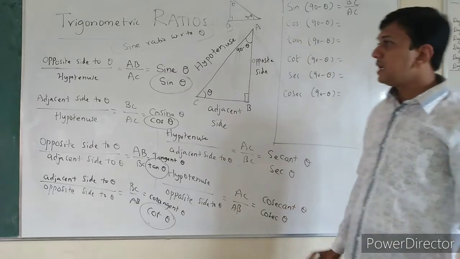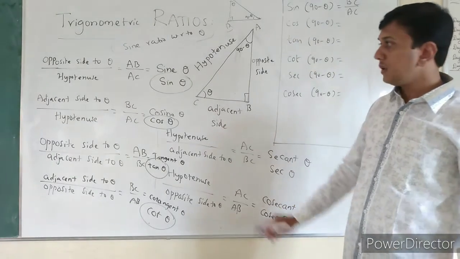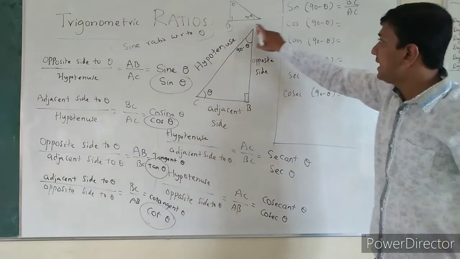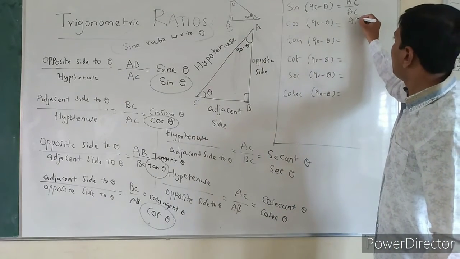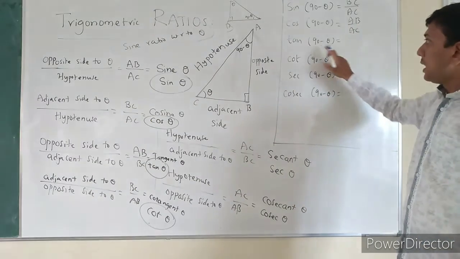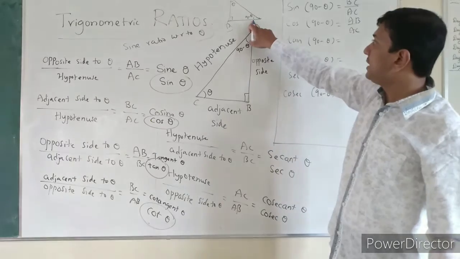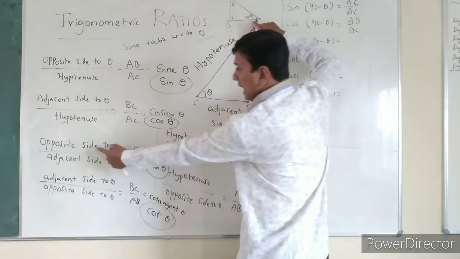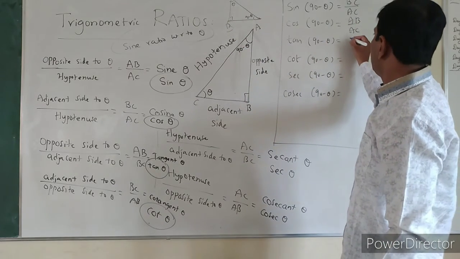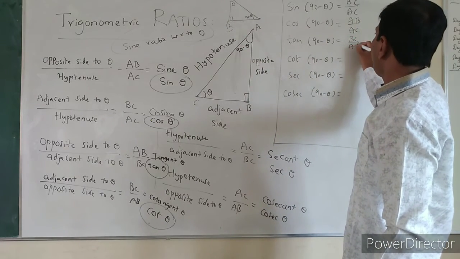Cos 90 minus theta means adjacent side by hypotenuse. That means AB by AC. Now tan 90 minus theta. Tan is opposite side by adjacent side. That is BC by AB.